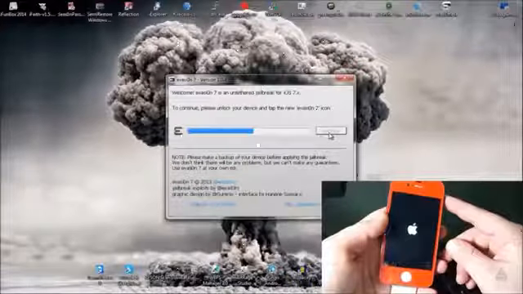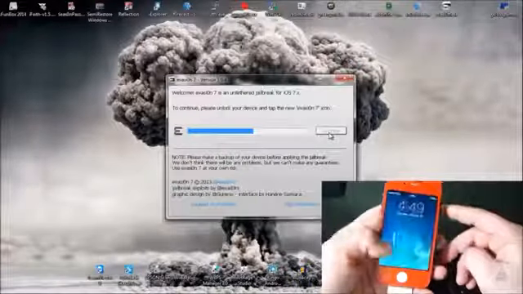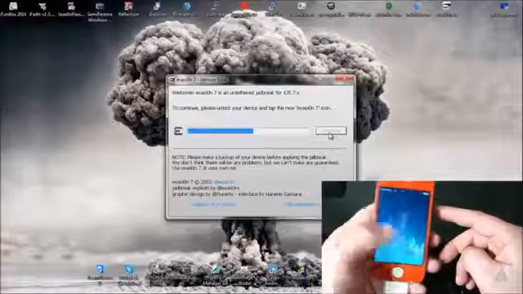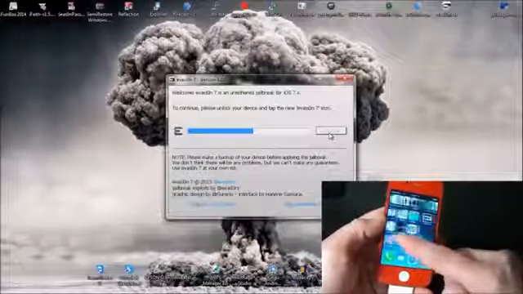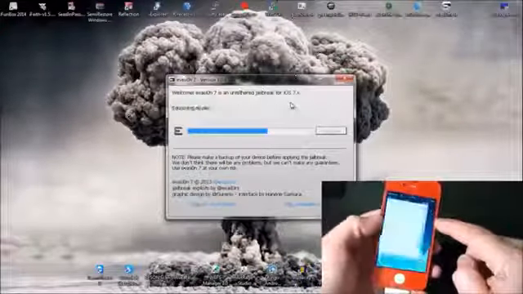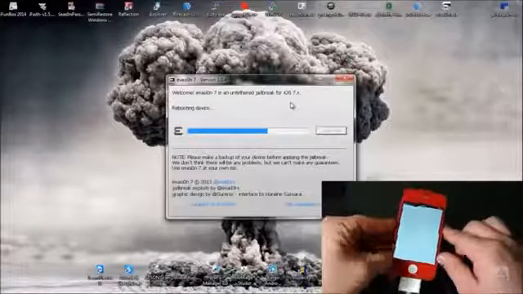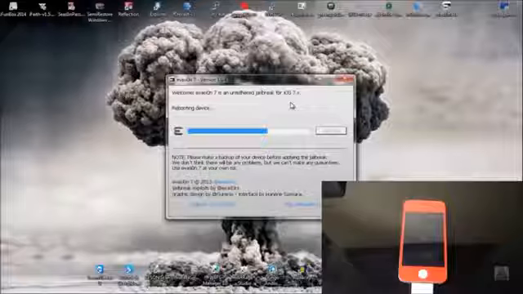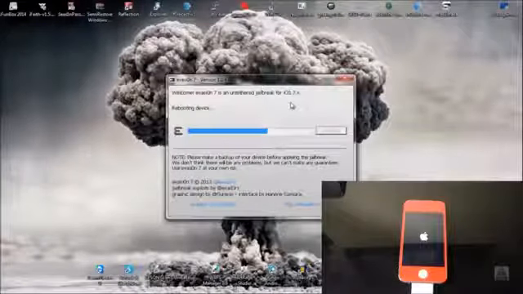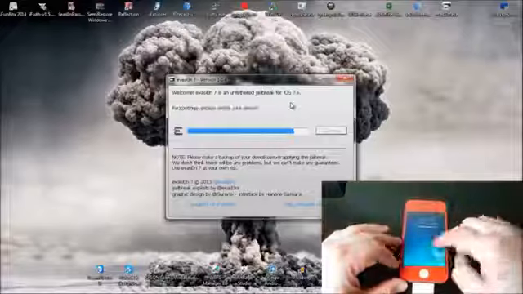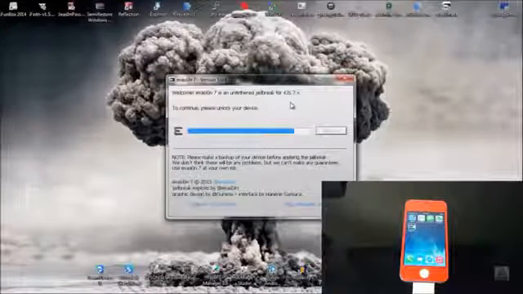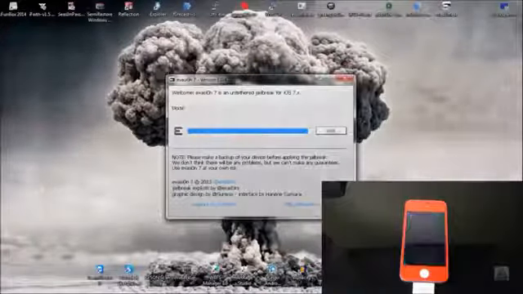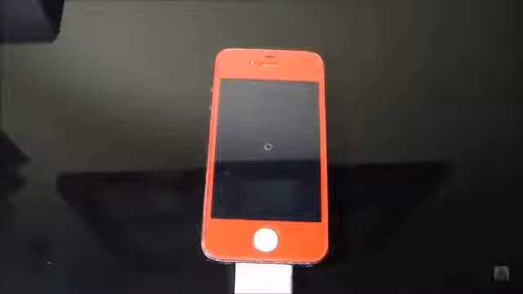After drastically speeding up the video, you'll come to this step where Evasion 7 asks you to unlock your device and click on the Evasion icon so the process can continue. Once again, I'll be right back as soon as this is done. And now Evasion is done. You can close it down. Everything else is done on your device.